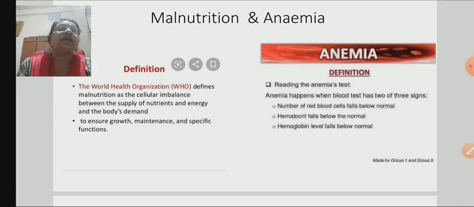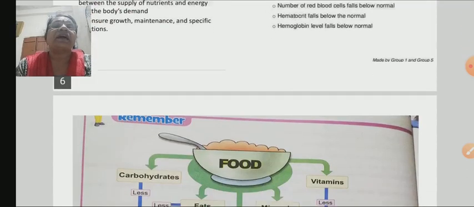Anemia is when the number of red blood cells falls below normal, or the hemoglobin level falls below normal, due to deficiency of iron. Iron helps to make blood. If people do not get a sufficient amount of iron, it causes diseases like anemia.